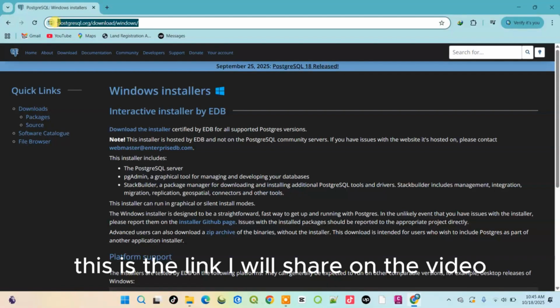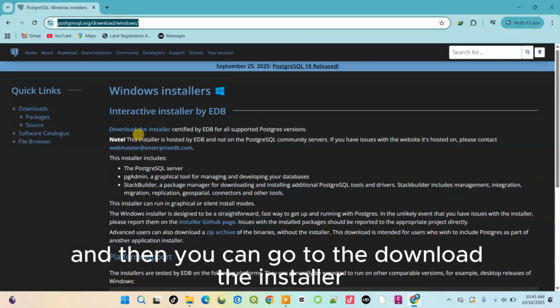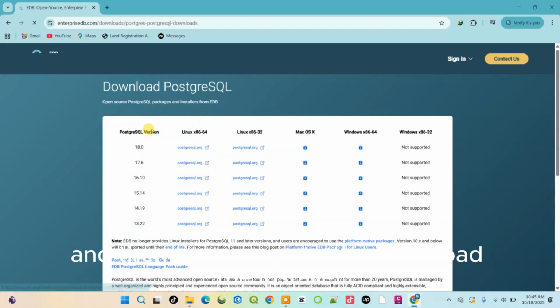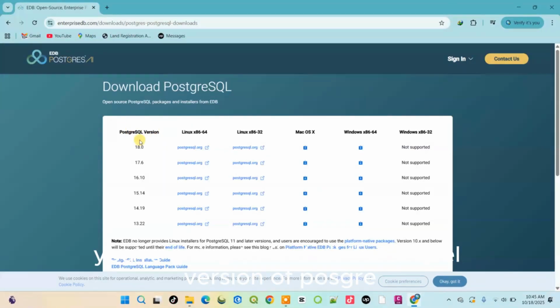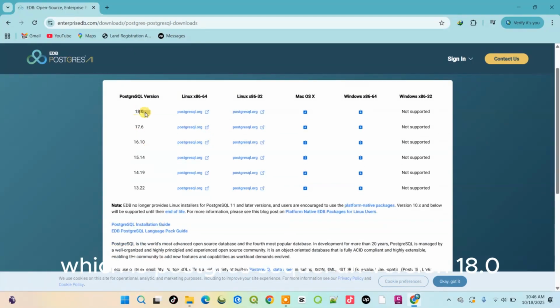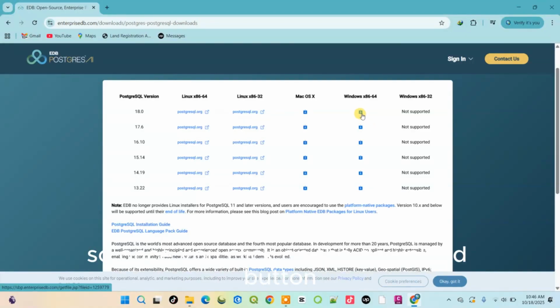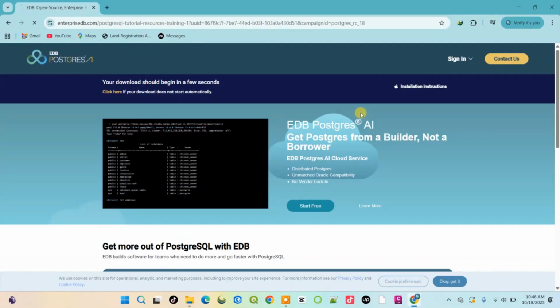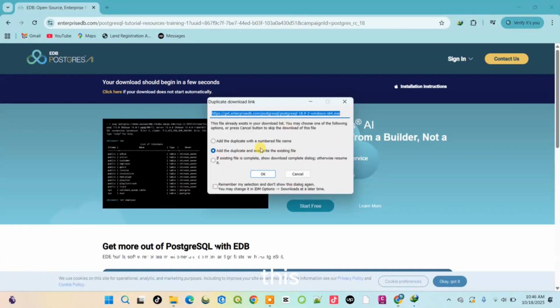This is the link I will share on the video. And then you can go to download the installer. Here you're going to find all the versions of Postgres that you definitely need and the operating systems that they work on. My operating system is Windows 64-bit, and I want to get the latest version, which is PostgreSQL version 18.0. Once you click on the download button, it's going to automatically download this.